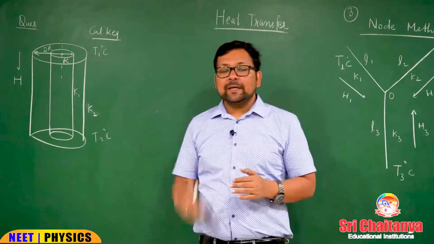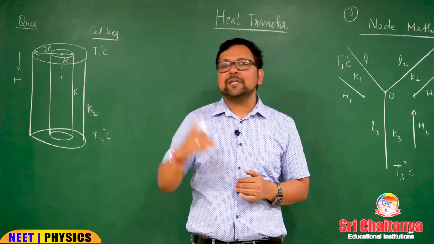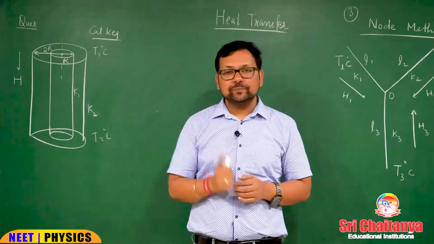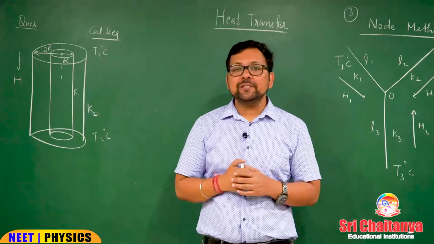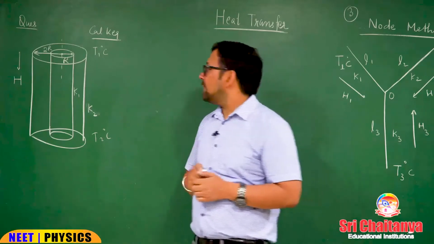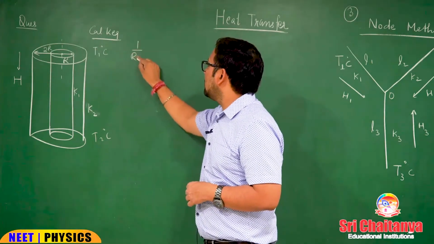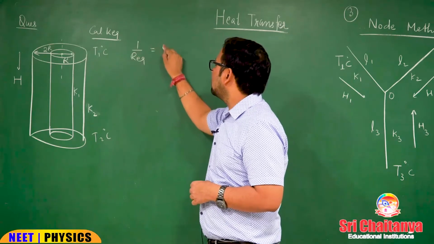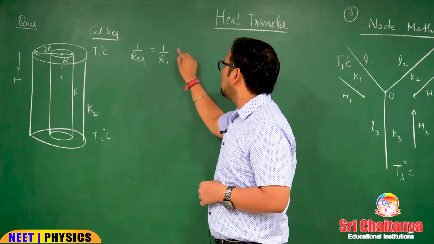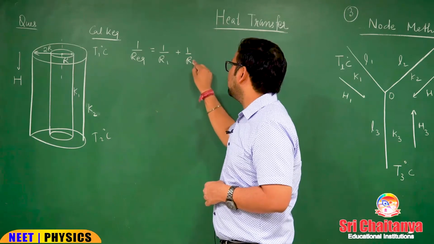Also, the temperature difference for both the cylinders is T1 minus T2. It means their combination is in parallel. Okay. So, for equivalent conductivity, we must use 1 by R equivalent is 1 by R1 plus 1 by R2.